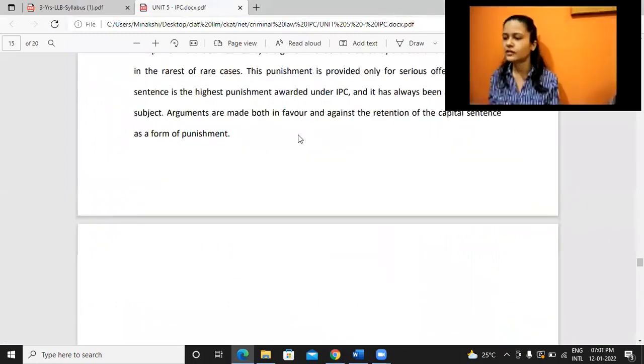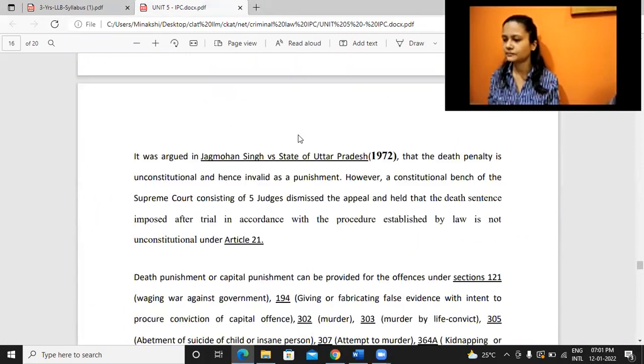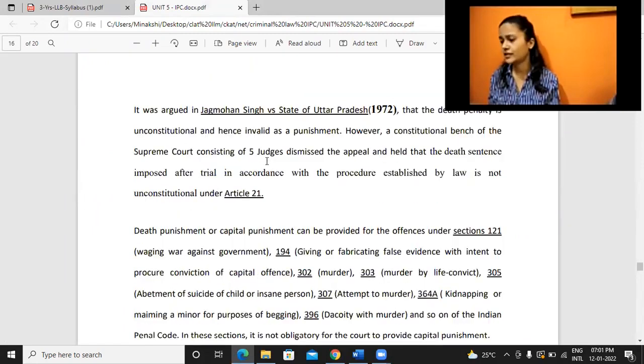So this is the first type of punishment which we have. There was the case of Jagmohan Singh versus State of UP, wherein it was argued that the death penalty is unconstitutional and invalid as a form of punishment. But a constitutional bench of the Supreme Court consisting of 5 judges dismissed this appeal, and they said that death penalty imposed after trial in accordance with procedure established by law is not unconstitutional, it's not against Article 21. Any idea what is Article 21?